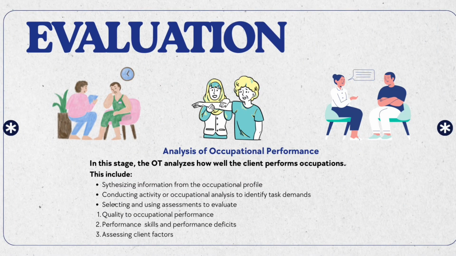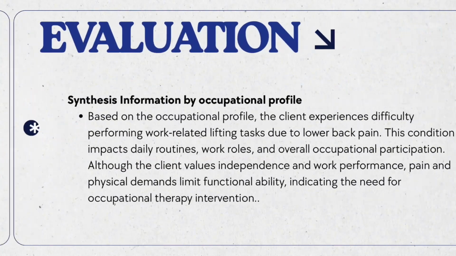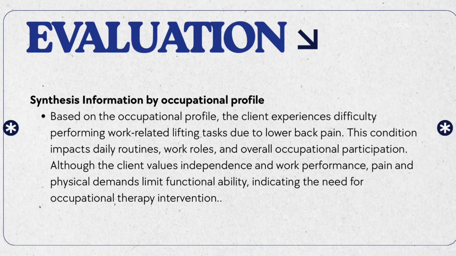Now we're going to move to analysis of occupational performance. In this stage, the OT analyzes how the client performs the occupation. This includes synthesizing information from the occupational profile, conducting activity or occupation analysis to identify task demand, selecting and using assessments to evaluate the quality of occupational performance, performance skills, and performance deficits, and last but not least, assessing client factors.